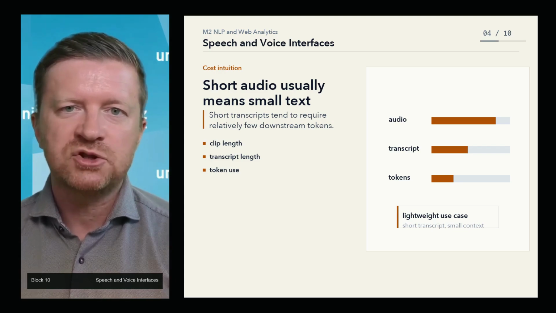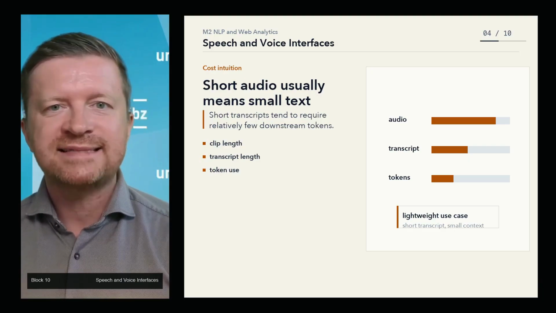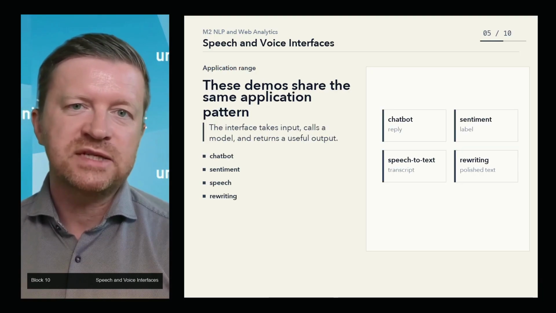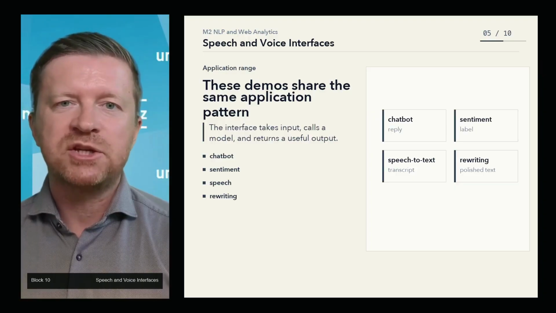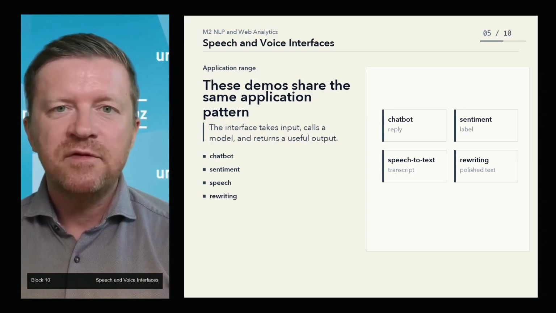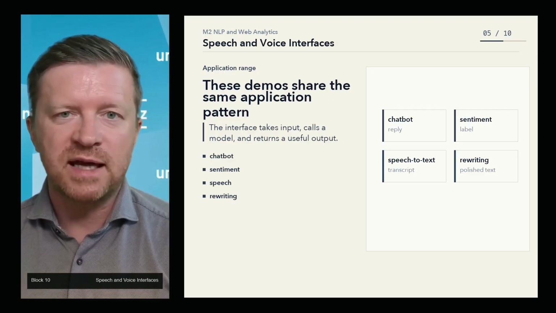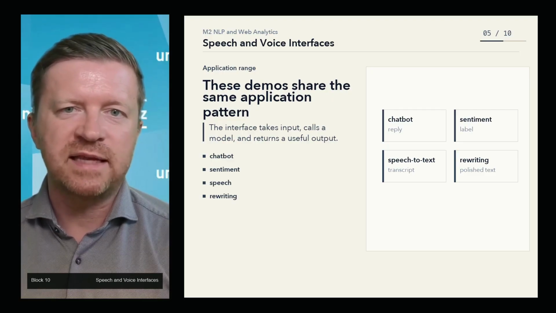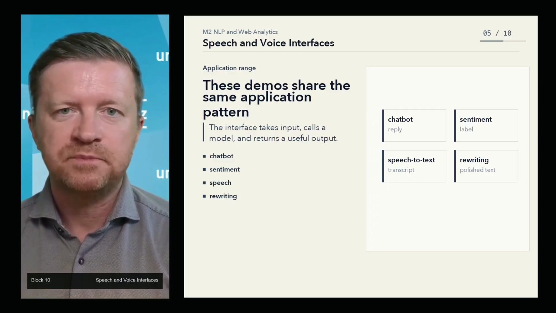These examples are meant to show the range of what we can build in this course. A chatbot, a sentiment classifier, a speech-to-text tool, and a text rewriting pipeline are all application-oriented examples, not abstract theory only. None of them is conceptually impossible for you to build. Some parts take time, especially the interface and the debugging, but the core model calls are usually quite compact.